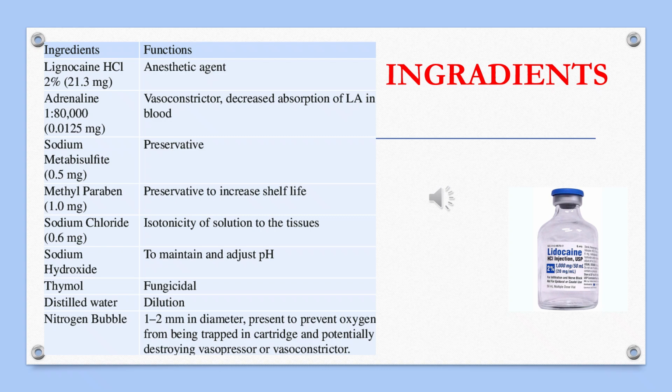As lignocaine hydrochloride is an acidic agent, sodium hydroxide is added to adjust the pH. Then thymol is added as a fungicidal agent. Then distilled water for dilution. A nitrogen bubble, 1 to 2 mm in diameter, is also added. It prevents oxygen from being trapped in the cartridge and potentially destroying the vasopressor or vasoconstrictor.